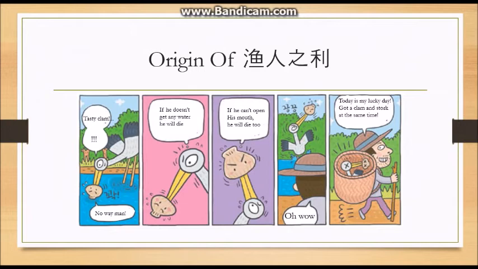However, on the third slide, the clam thinks that if the stork cannot open his mouth, then he will die as well. And therefore, as you can see on the fourth slide, these two are fighting until a fisherman comes up. When the fisherman saw this, he says, "Oh wow," and captures these two. And on the last slide, you can see that he says, "Today is my lucky day." He got a clam and a stork at the same time.